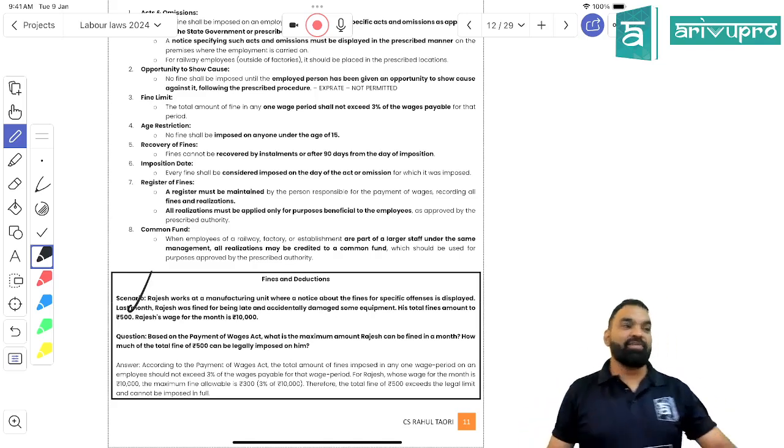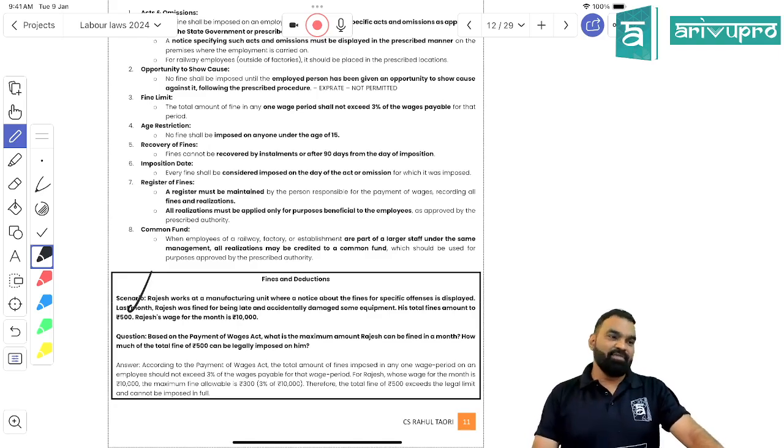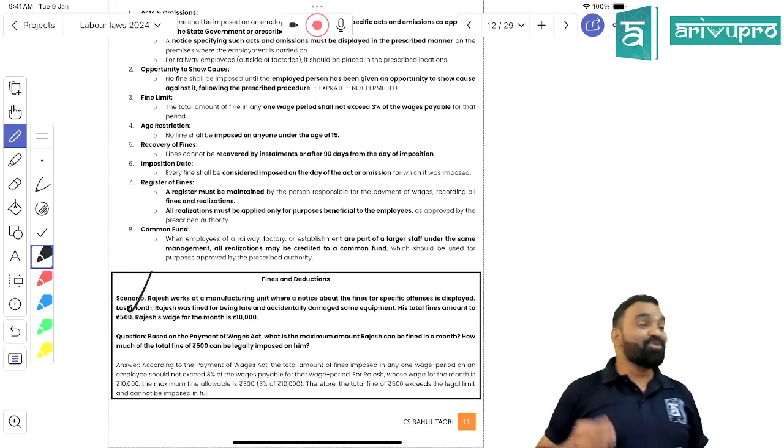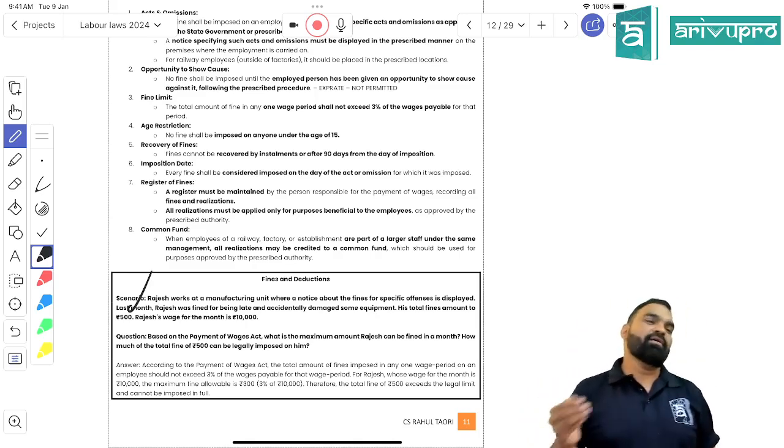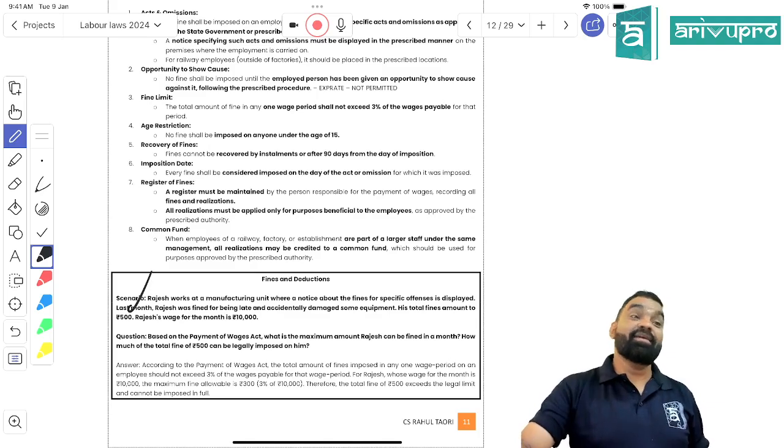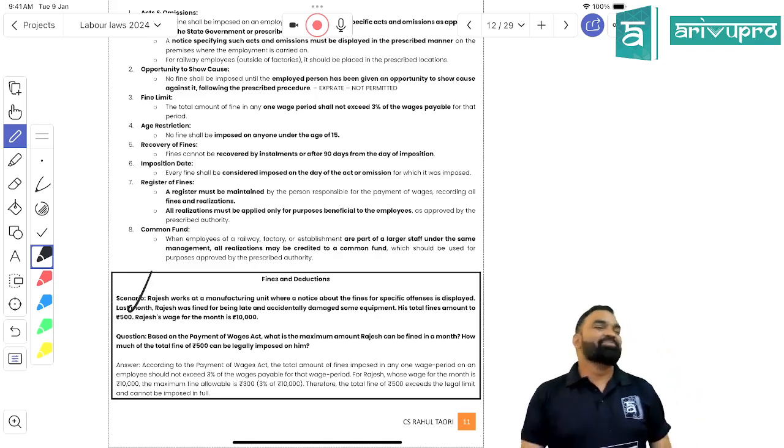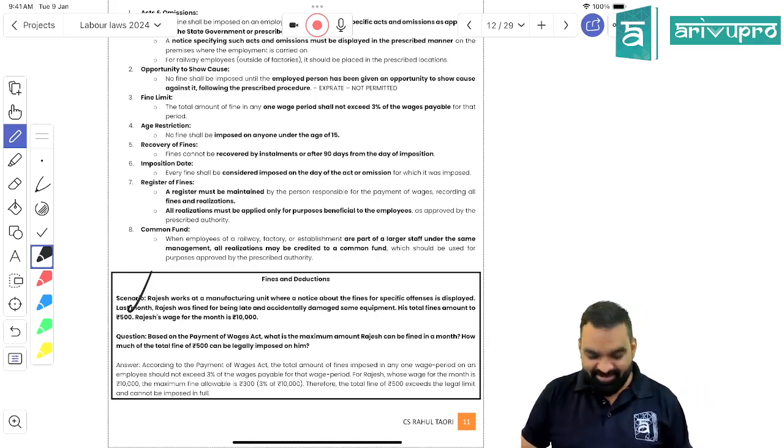Now all the employees have agreed. My question: now all the employees have agreed. They are very much committed to discipline, like you all students, right? And they say, okay sir, whatever fine you want to charge, even if it is 20% of my salary, I am okay with that. No problem at all. They have signed a written agreement with the employer. Will that agreement prevail or not? No. Because no agreement can prevail over law, right? Got my point, students? Is it clear?